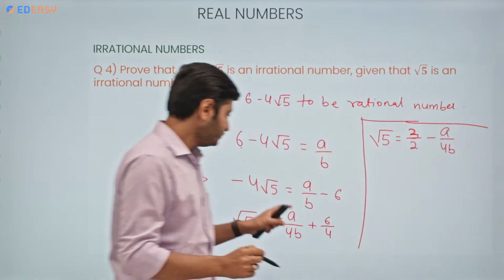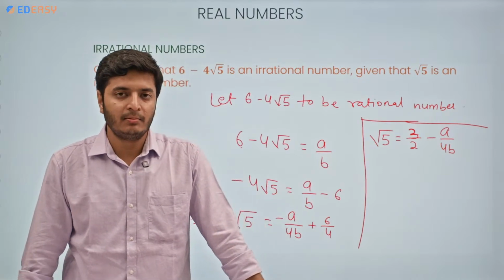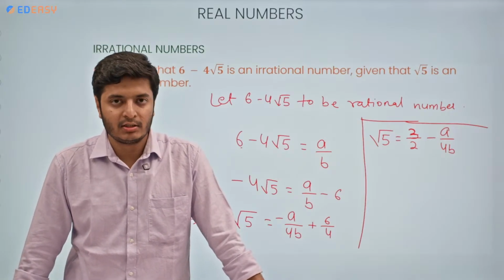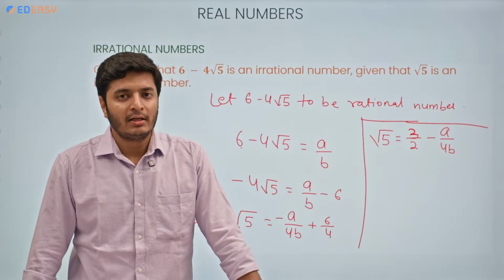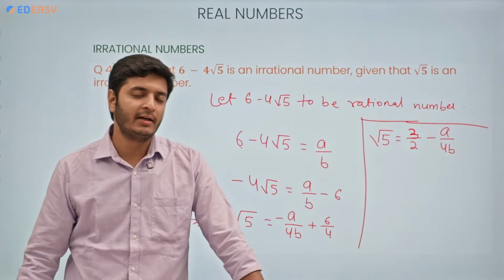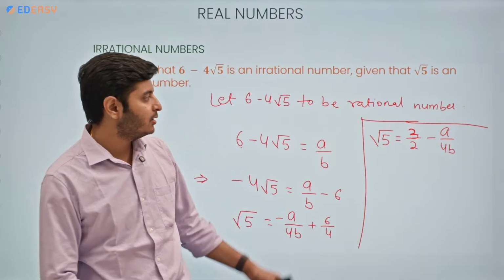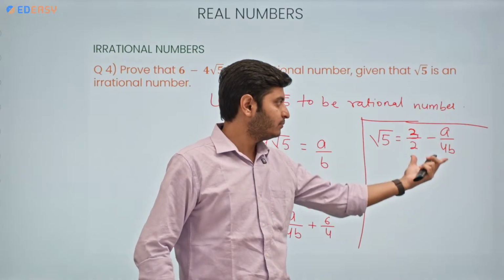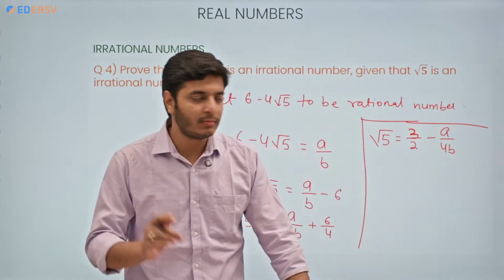Again, a rational number when added, subtracted, multiplied or divided, except 0, by another rational number is closed, correct? So it means the resultant of all these values will give us a rational number only.